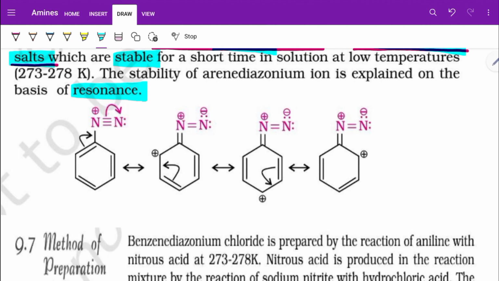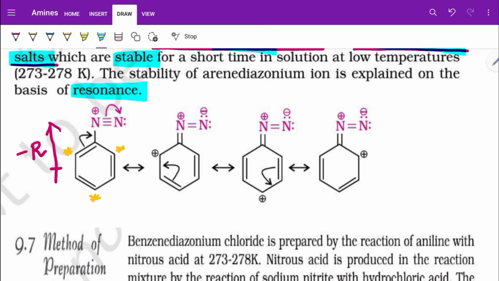Please note that the nitrogen is having a positive charge which is directly attached to the aromatic ring, for which it is getting the pi cloud towards it. So I can say this is the minus R effect that is taking place, for which there occurs a positive charge in the ortho position, next in the para position, and next in the ortho position.